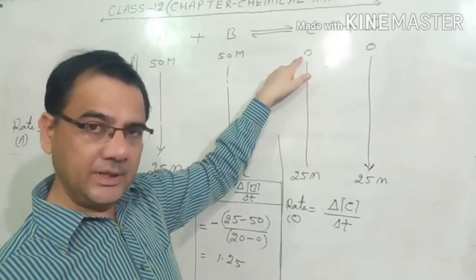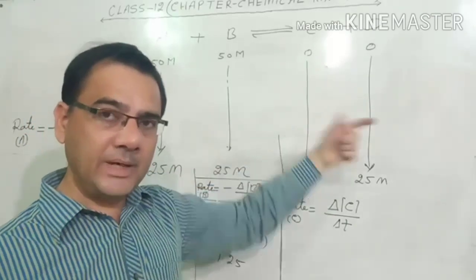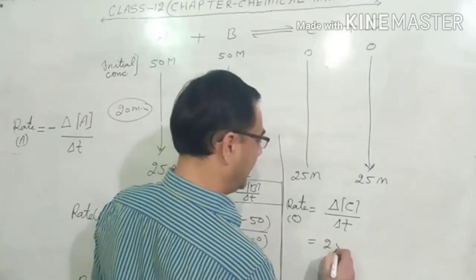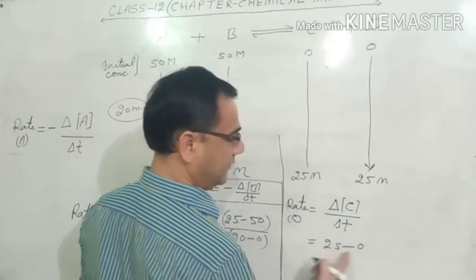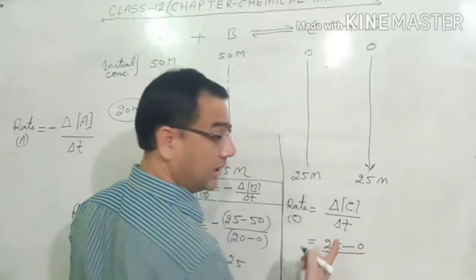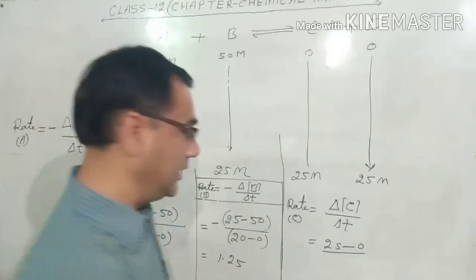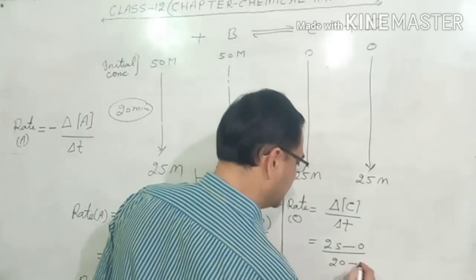So when we calculate the rate, we calculate final minus initial. So what is final here? That is 25 minus 0. This is final, this is initial, upon the time taken for the change, same. Initial time 0, final time 20. So we write 20 minus 0.